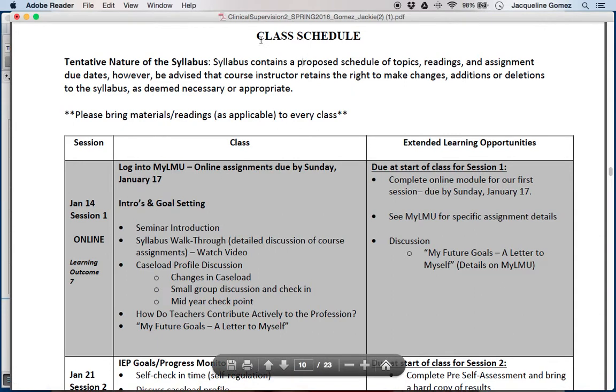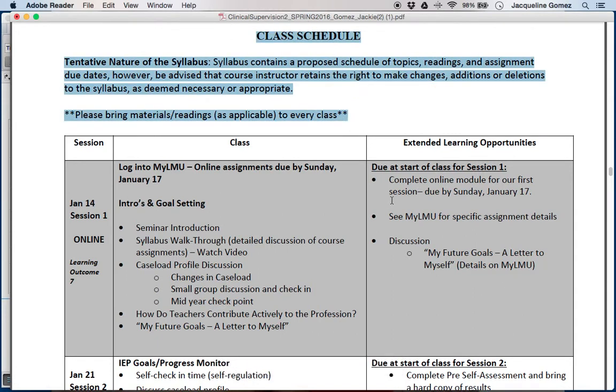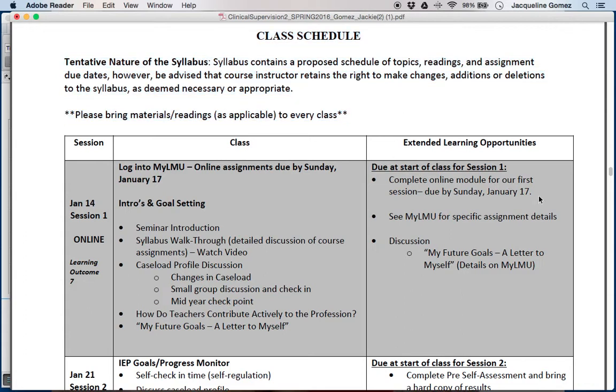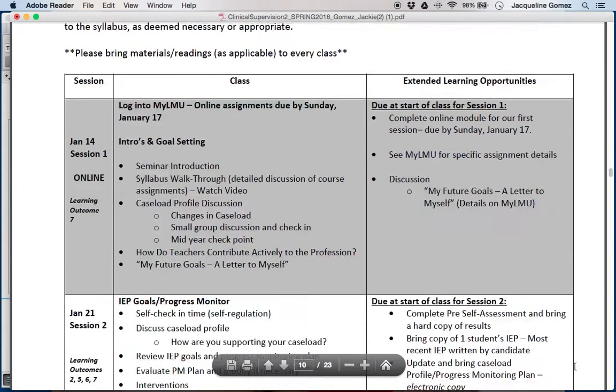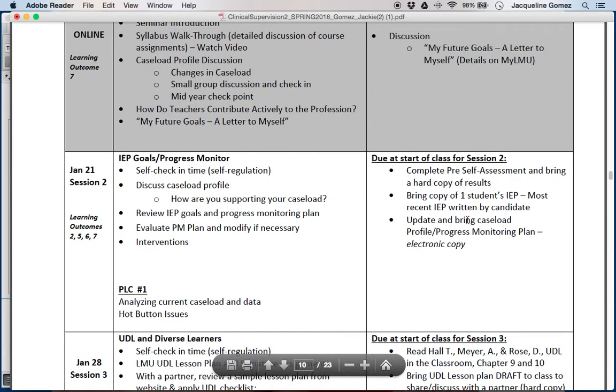If you continue to scroll down, you will see our class schedule. So our class schedule, please be sure to pay attention to the various assignments, because although you have various major course assignments that are due throughout the semester, throughout our various sessions, you'll also have some in-class activities and things that you need to prepare for that aren't necessarily a part of the major course assignments, but this class really, in lieu of a lot of readings week to week, you're actually conducting and doing different things for activities to be able to participate in class, similar to last semester.